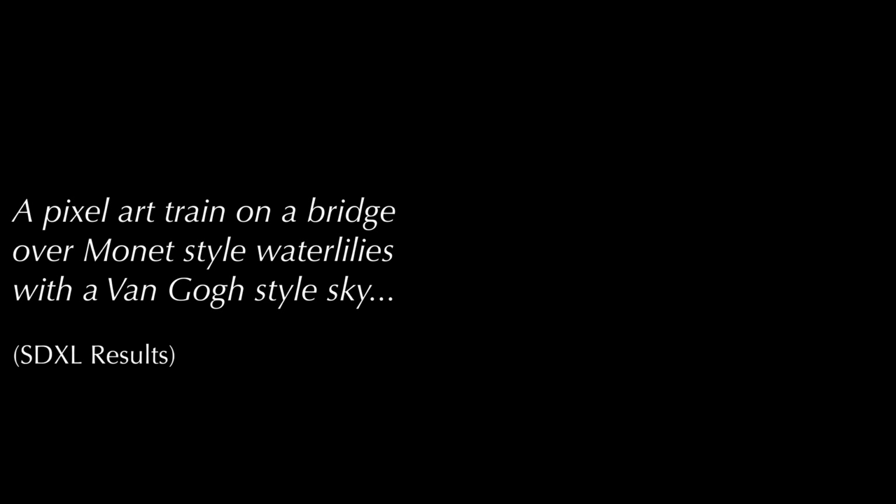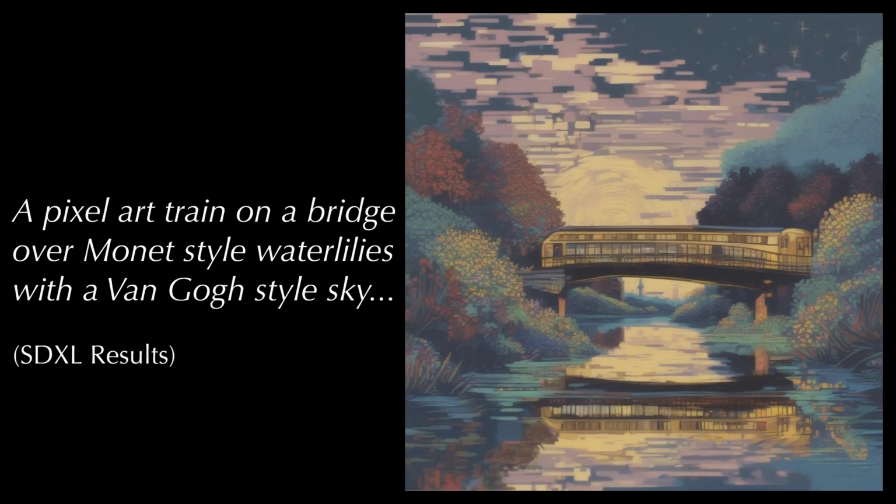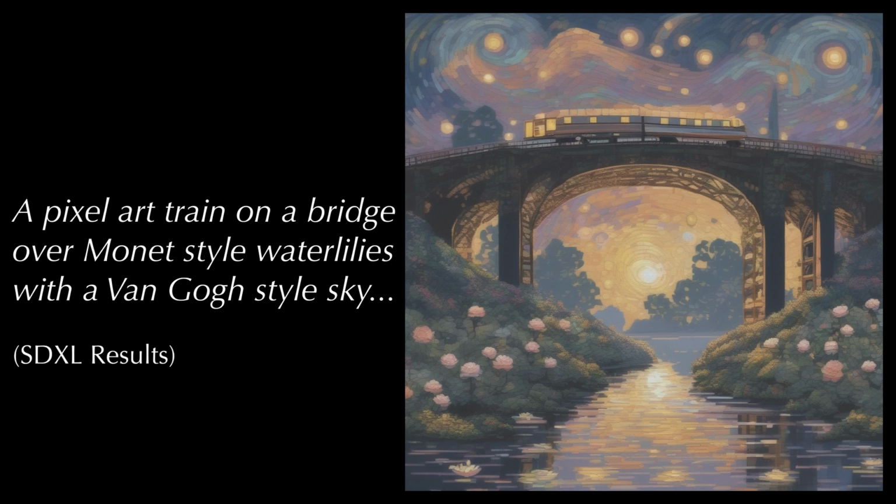Consider the prompt, a pixel art train on a bridge over Monet-style water lilies with a Van Gogh-style sky. Feeding this prompt directly to a text-to-image model gives inconsistent results. The sky, water, and bridge all miss the desired styles. We can try more samples, but each new sample has different problems.